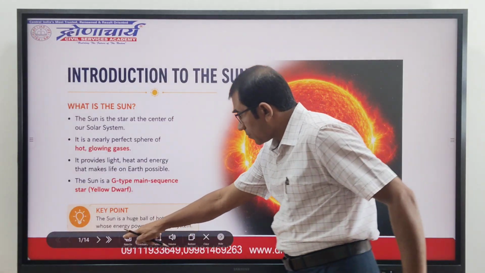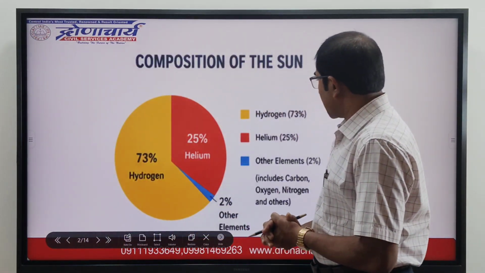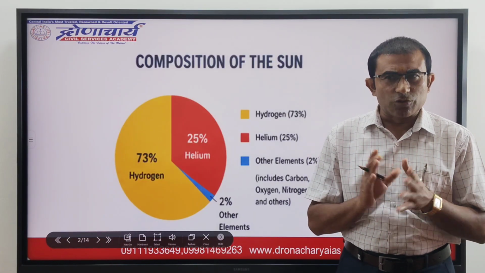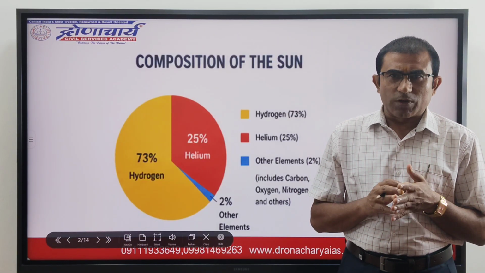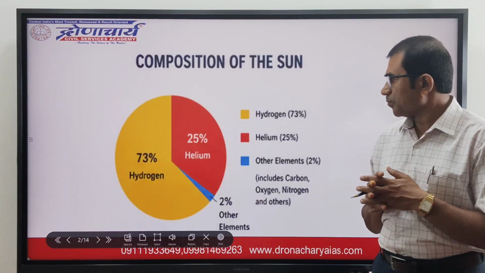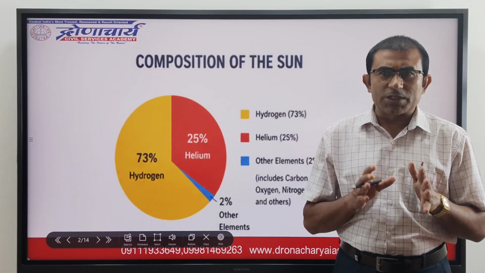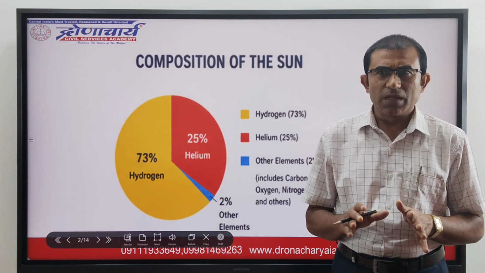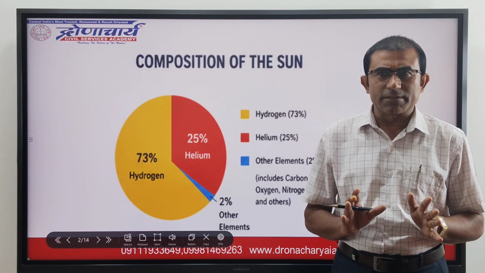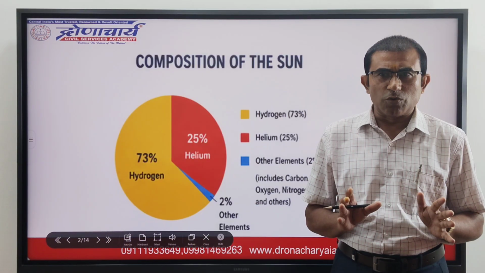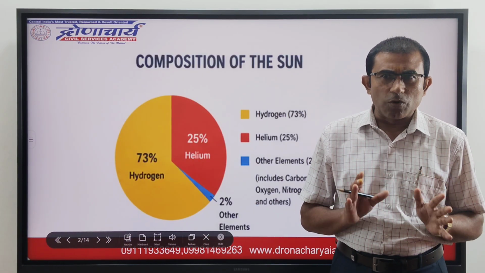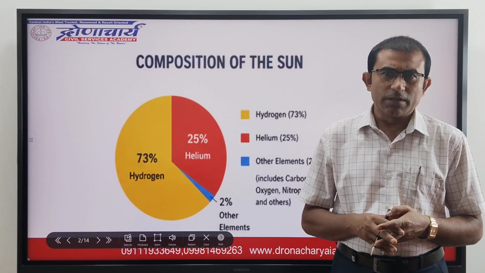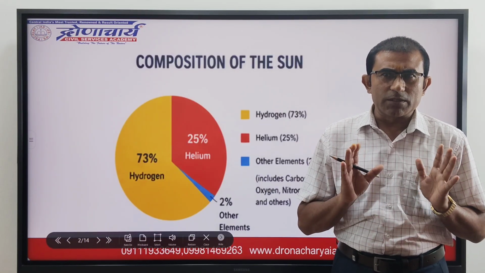About 73% of the sun's mass is hydrogen and another 25% is helium. The sun is composed of roughly 98% hydrogen and helium. All the other chemical elements, including those we know and love in our own bodies, such as carbon, oxygen, and nitrogen, make up only 2% of our star.